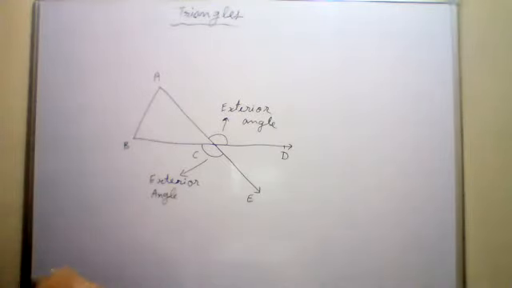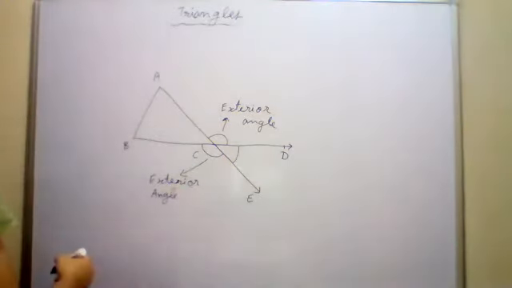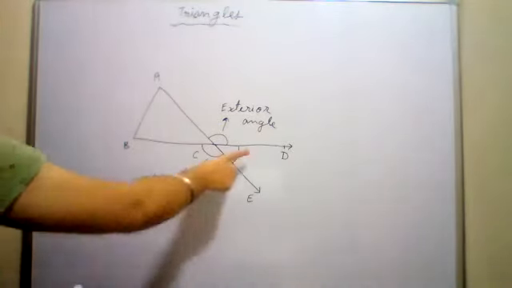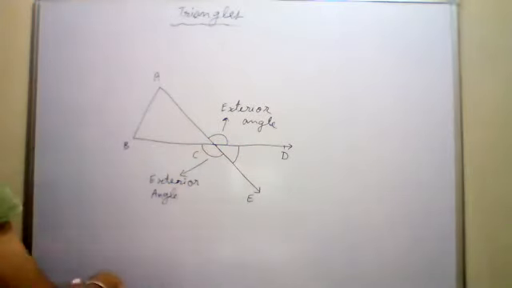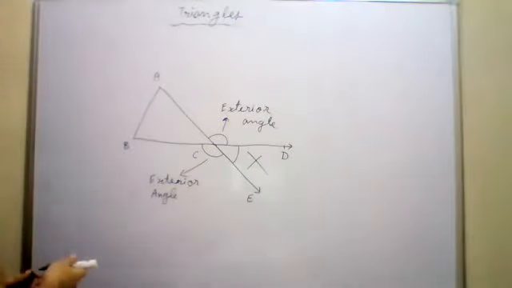Now, is this an exterior angle? This one, angle DCE. ये भी तो exterior है. Yes or no? Yes, sir. This is not an exterior angle. ये exterior angle नहीं है.